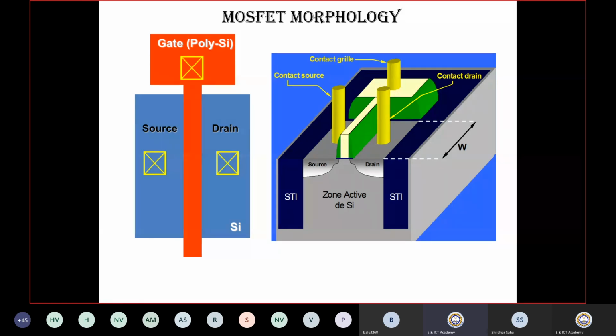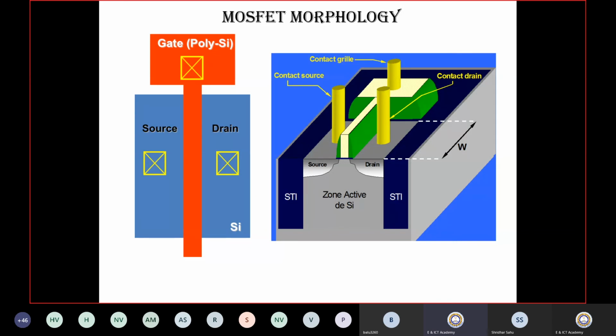So overall an IC is nothing but interconnections of these different layouts. So if you are making a layout of an SRAM, static random access memory, okay, how many transistors are required? Number of transistors required for making an SRAM of 1 terabyte, or let's say 1 megabyte. So at least